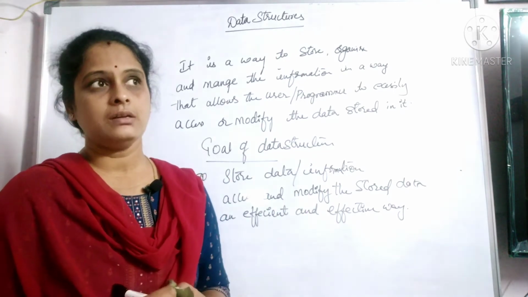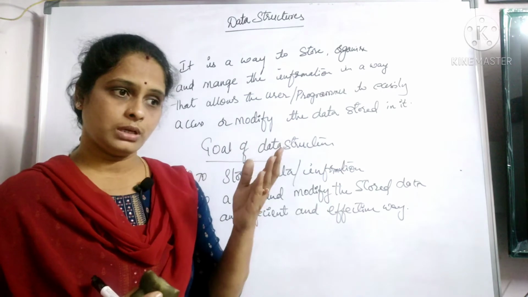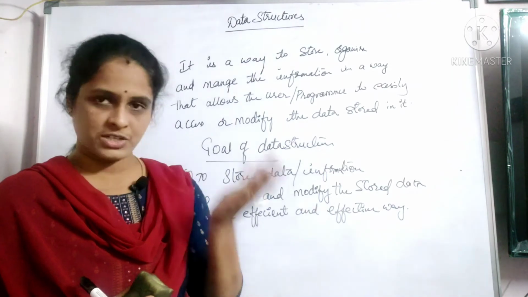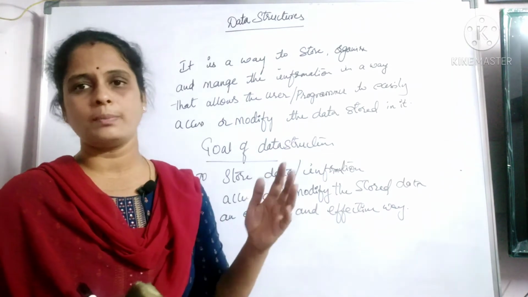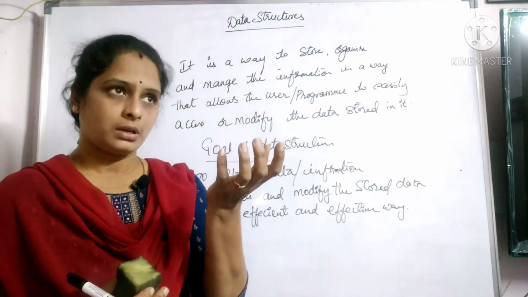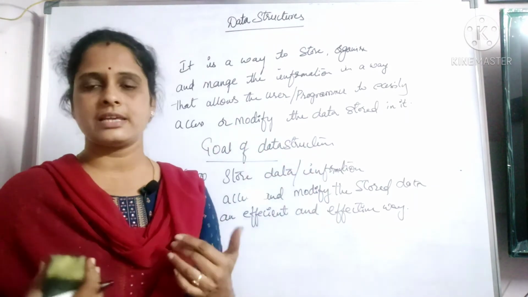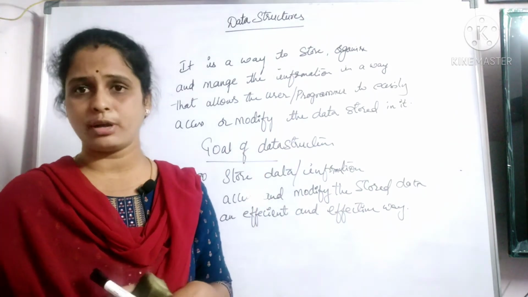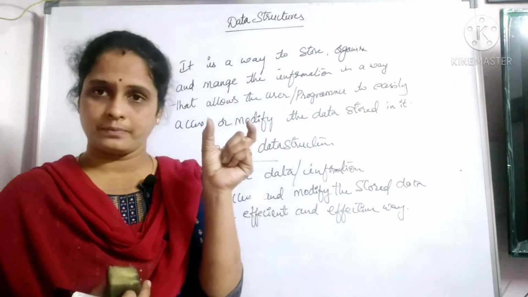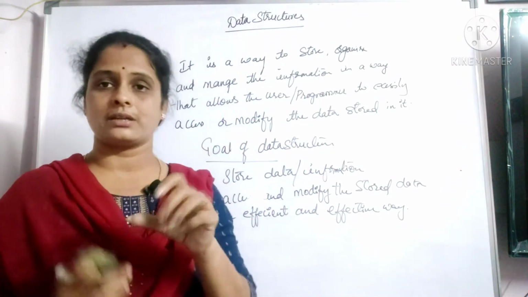A simple method can be spell checking, for example. A basic data structure is used there, right? When you come to Google Maps, complicated data structures are used there, or even our dictionaries. They are all complicated data structures where data is stored and organized. For example, I want to get the meaning of a particular word. I have given just the word and pressed enter. It is giving me the meaning of it. How is it possible? Because data is organized in such a way that whenever you give that word, its combination will be checked. How and all?